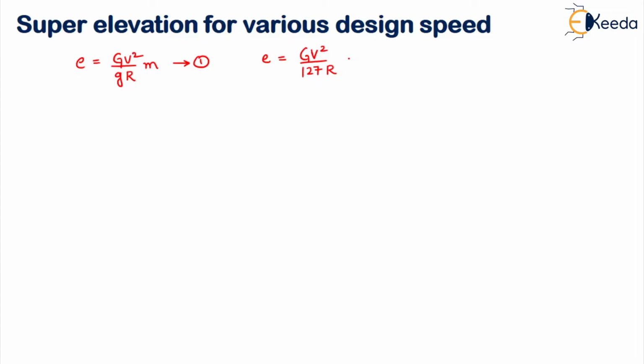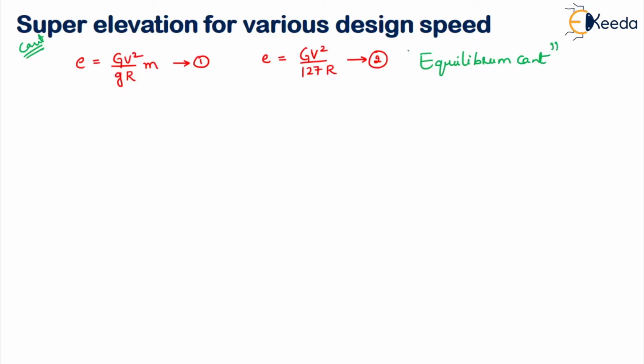Based on this equation, when you calculate the super elevation, that super elevation is called the equilibrium cant. We also know that the other name for super elevation is cant, right? So when we use this equation and calculate the super elevation, it's called equilibrium cant.